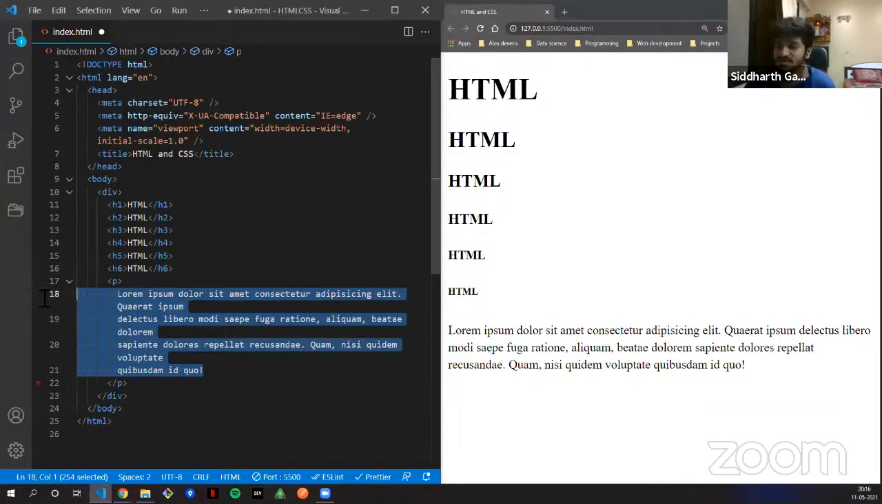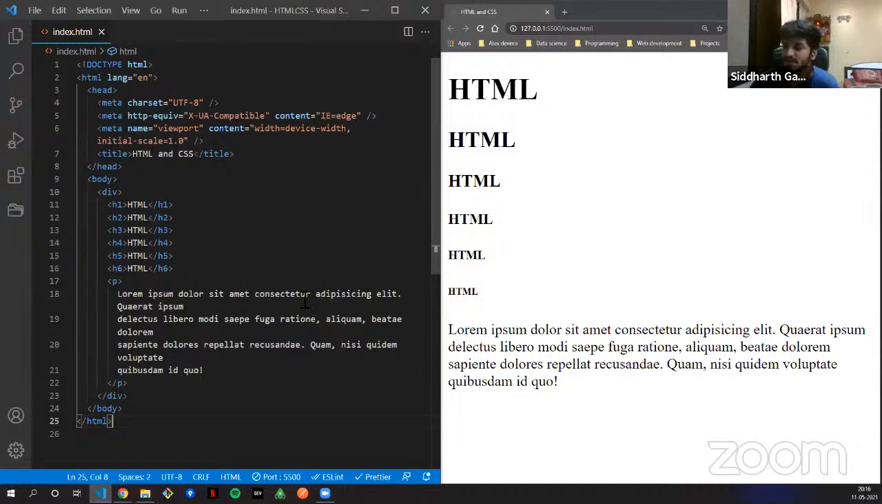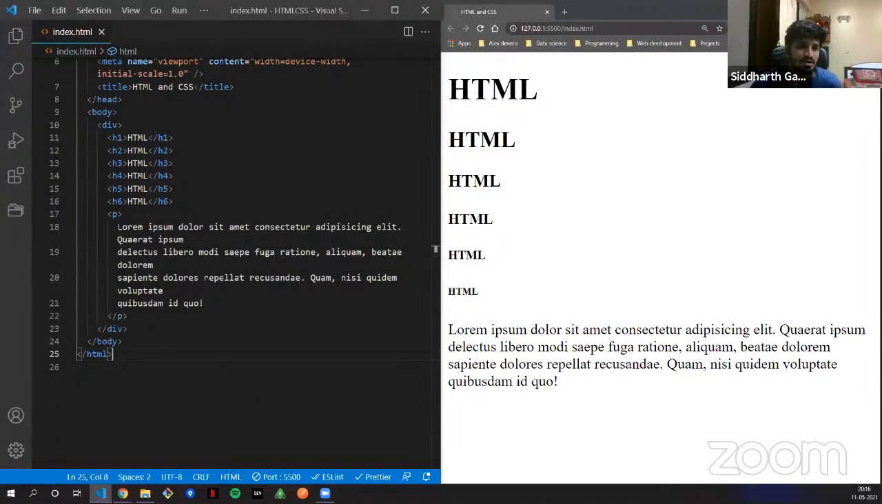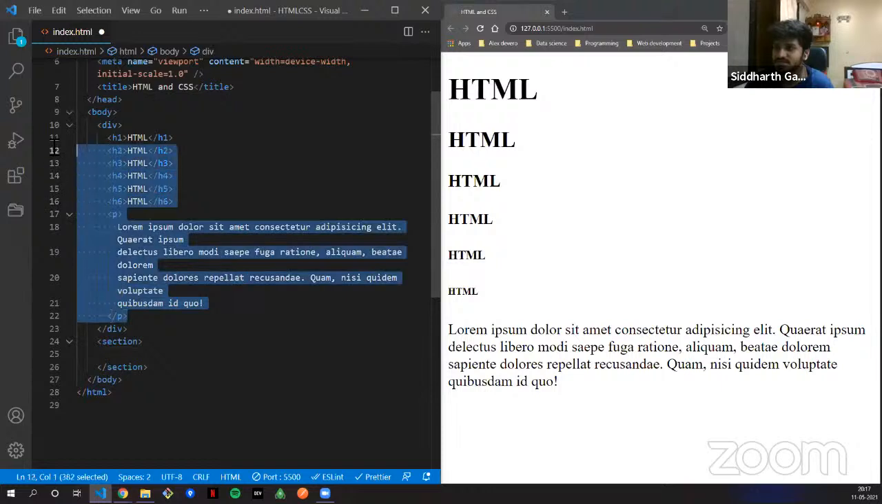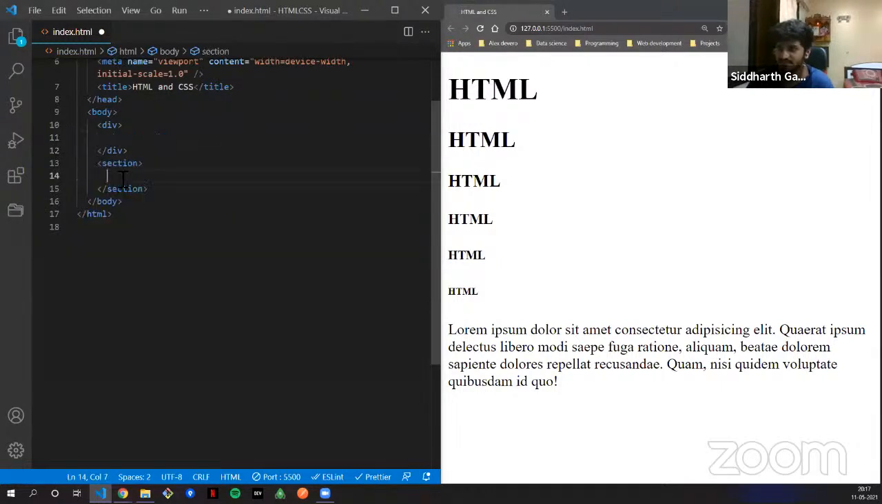Now we have an h1 tag, the p tag, the body tag, and the div tag. I'll come to some more tags before we jump onto the inline and block level elements, which is very important. Now apart from the div tag, there are various tags. Just like a div tag, you can also use a section tag. So if you put in a section tag here and put this part of it inside the section tag,